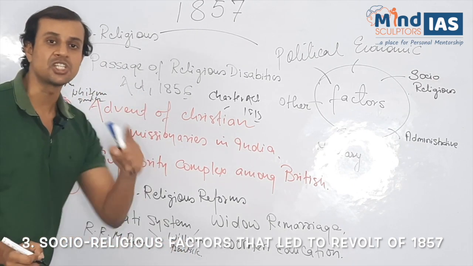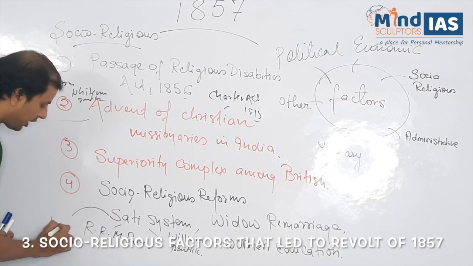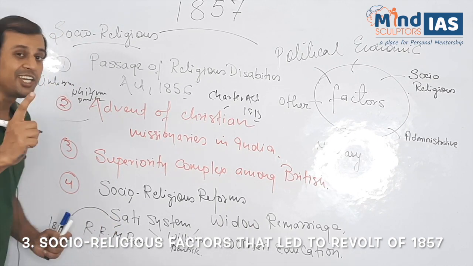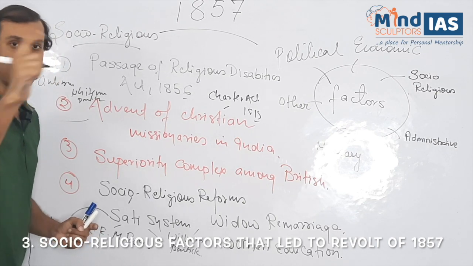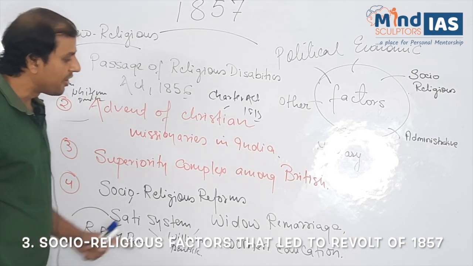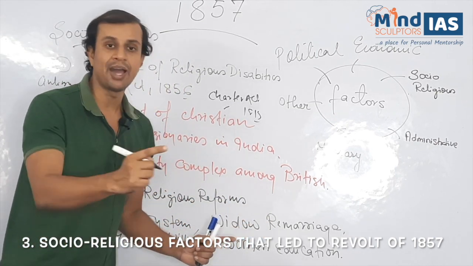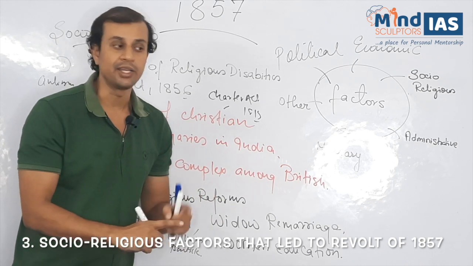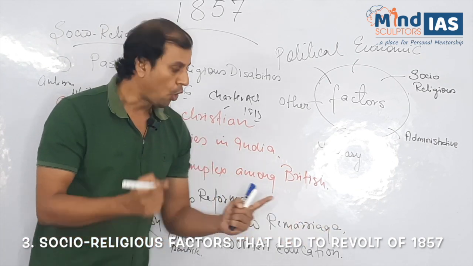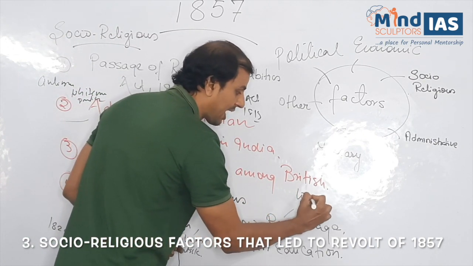When was the sati system abolished? First time abolished in Bengal in 1829, and in the other presidencies of Madras and Bombay in 1830. Clear? Now, we have studied in the earlier video, the widow remarriage bill was brought by Lord Dalhousie, although it was passed by Lord Canning.